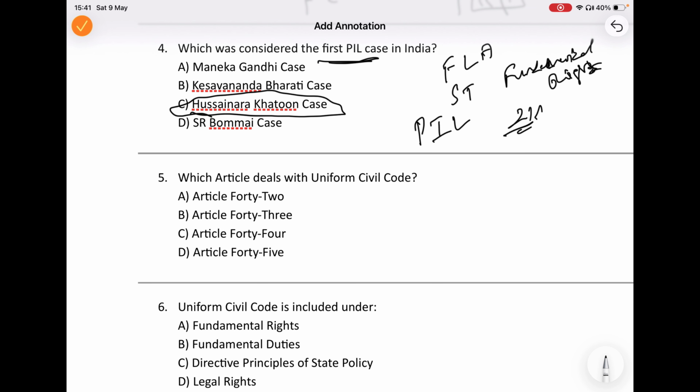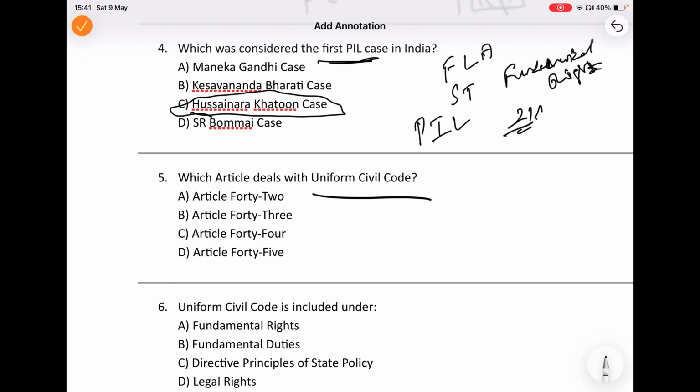Now comes one of the most discussed topics in constitutional law, that is uniform civil code. Now this question is asking which article deals with uniform civil code. In simple words, UCC means one common civil law for all citizens, no matter which religion they belong to.